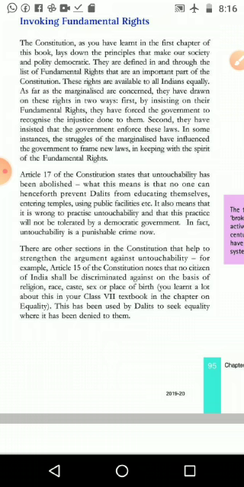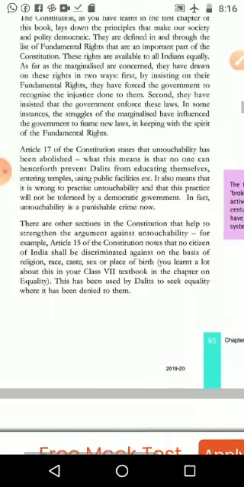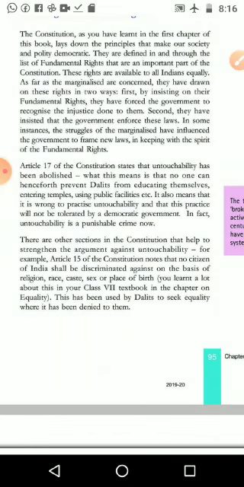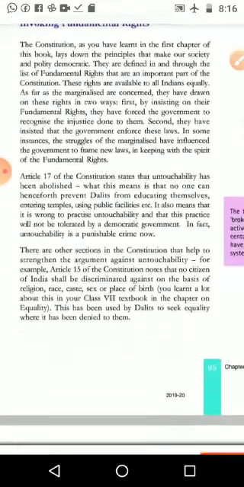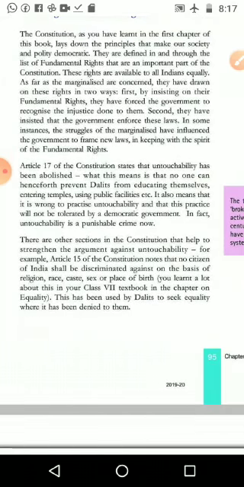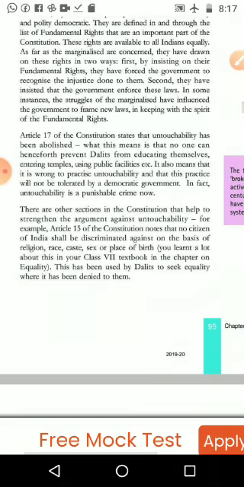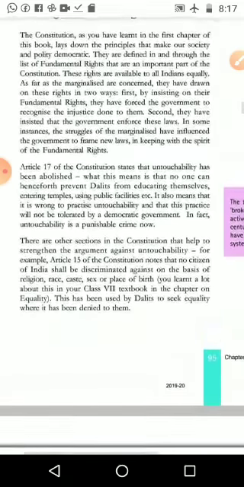Then, these rights are available to all Indians equally. So the marginalized or not marginalized, the mainstream of the society, or economically or socially well set up people, all have equal rights when we are considering the fundamental rights. As far as the marginalized are concerned, they have drawn on these rights in two ways. First, by insisting on their fundamental rights, they have forced the government to recognize the injustice done to them.